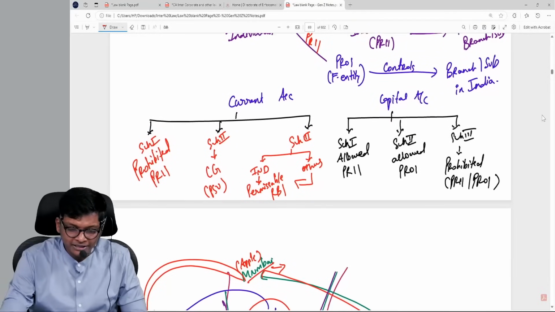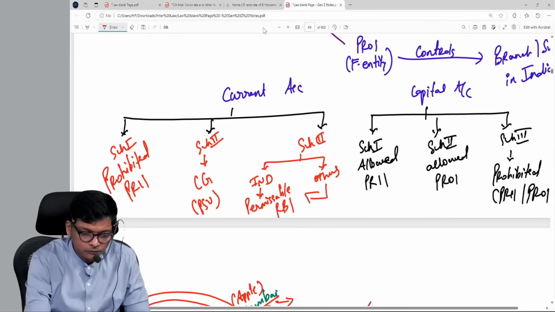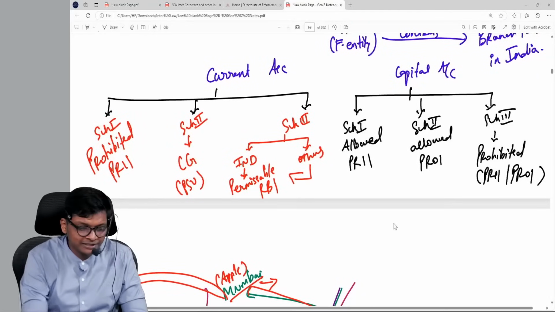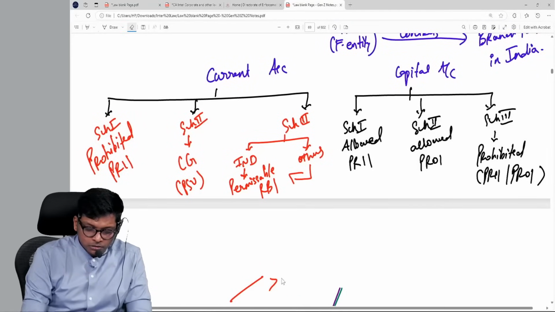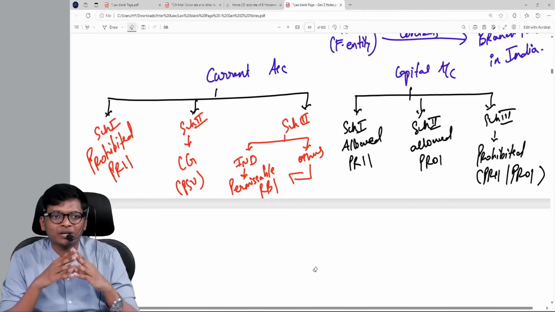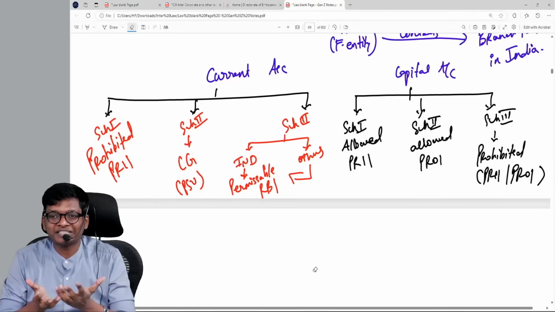Are you following, guys? Correct. We covered all the 7 schedules, guys. Limits, this is what we finished before this. Now, are you understanding? Whether you know residential status or not, limits are not going to change for you.